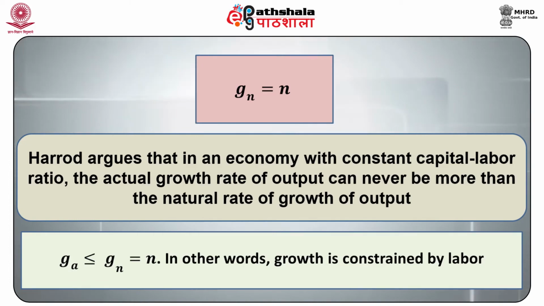Harrod argues that in an economy with constant capital labor ratio, the actual growth rate of output can never be more than the natural rate of growth of output. That is, GA is less than or equal to GN is equal to n. In other words, the growth is constrained by labor. Here again, we can consider two possible scenarios. Number one, GA is less than or equal to GN, which is less than GW. Number two, GN is greater than GW.